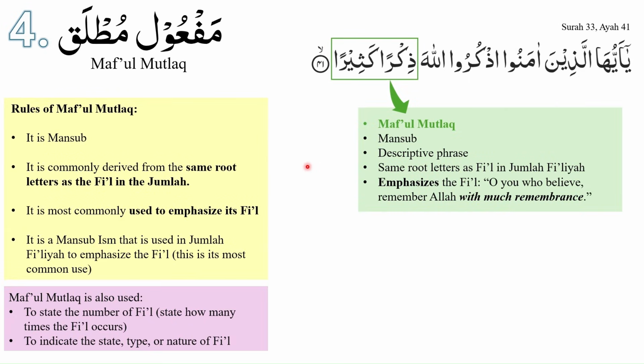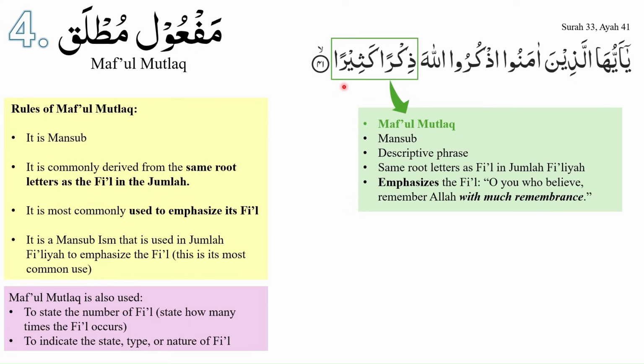In the previous slide, we studied how maf'ul mutlaq can be used to emphasize its fi'il. That is, just from "O you who believe, remember Allah subhanahu wa ta'ala," we get the translation of "O you who believe, remember Allah subhanahu wa ta'ala with much remembrance." And that effect in the translation is being brought about by the addition of maf'ul mutlaq. So to recap, maf'ul mutlaq is mansoob. It is most commonly derived from the same root letters as the fi'il in the jumla. For example, dhikran has the same root letters as udhkuru.